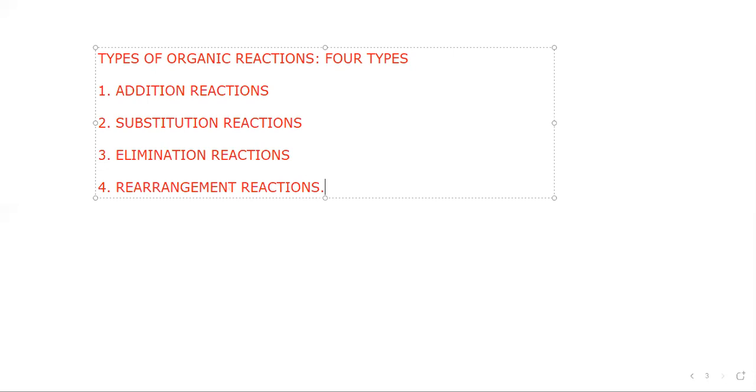Okay, let's take the first one. What is the first one? Addition reactions. Let me go with the addition reaction in the next slide. So what is the meaning of addition? In these reactions, there is addition of a reagent to the substrate.